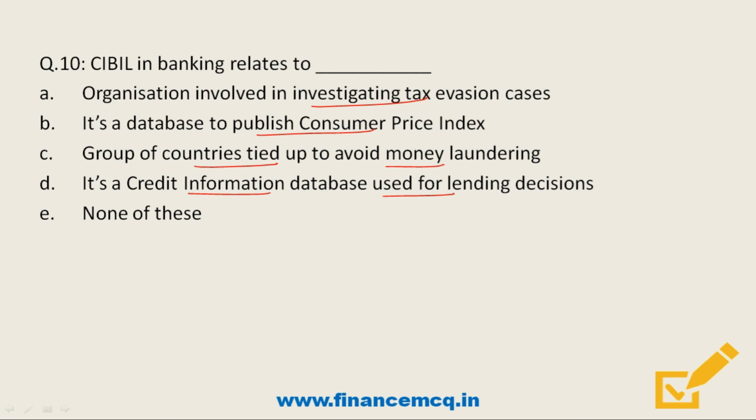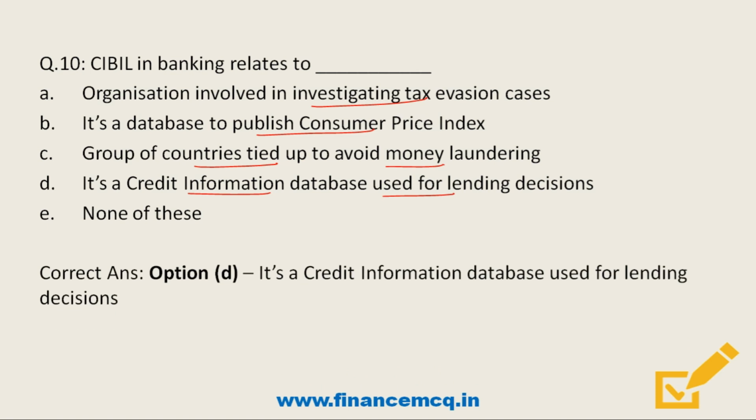So friends, here the correct answer is option D, that is CIBIL is used as a credit information database for lending decisions. So friends, CIBIL stands for Credit Information Bureau India Limited, which is a company that maintains a database of all the credit related activities of companies as well as individuals and includes credit cards and loans.